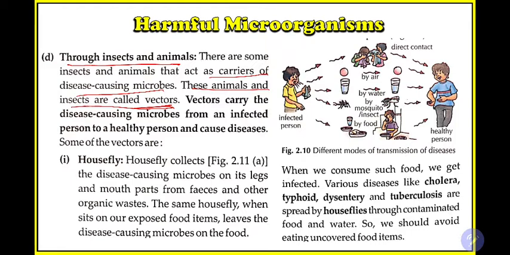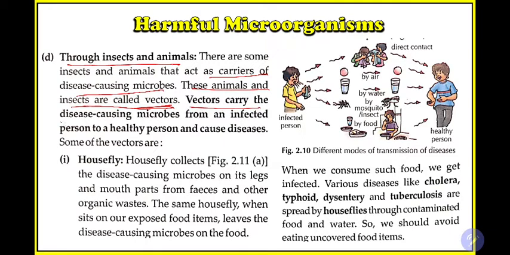The common example is the mosquito. We know people say whenever a mosquito bites, it may cause malaria. For now, just remember malaria. People say that whenever a mosquito bites you, you will suffer from malaria. That means the mosquito is giving you the disease. So this mosquito is known as the vector, because being an insect, it is giving you the disease.